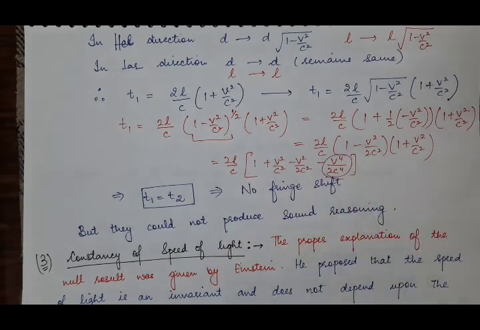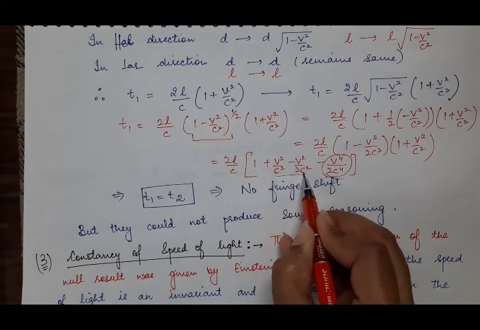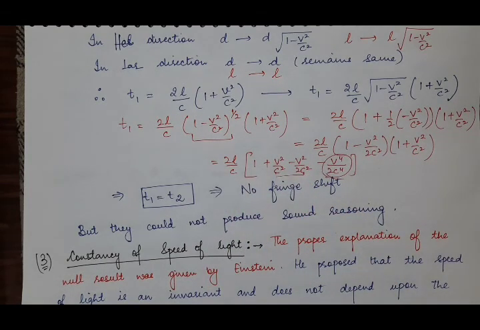And this term is neglected because V by C is very much smaller than 1. V square by C square is even smaller than V by C, and V raised to power 4 by C raised to power 4 will be even smaller. So when you solve this, it will be equal to the time taken by beam 2.